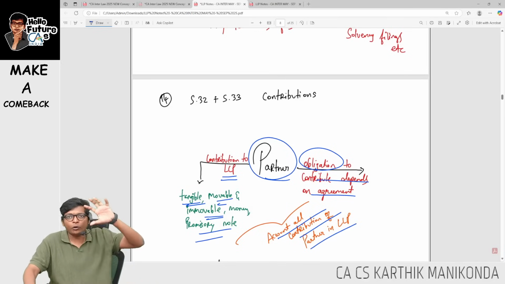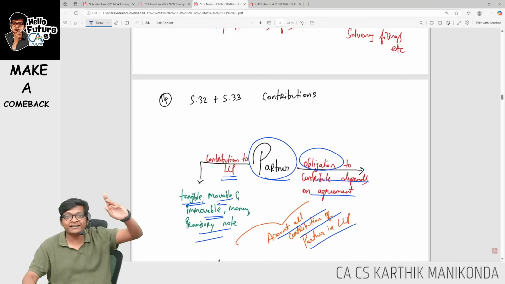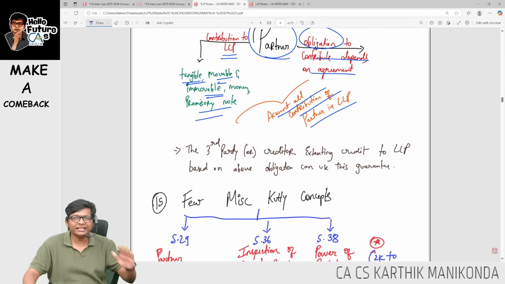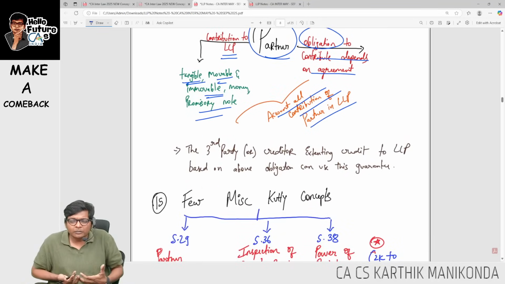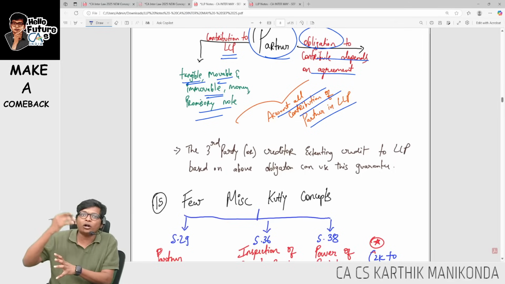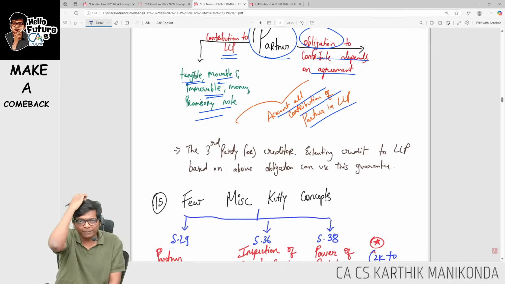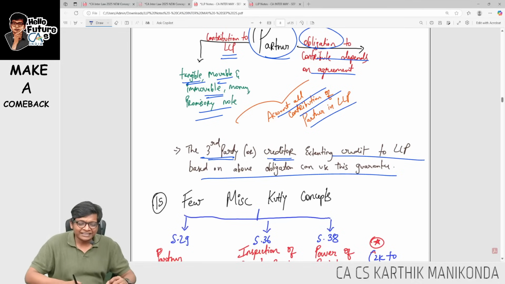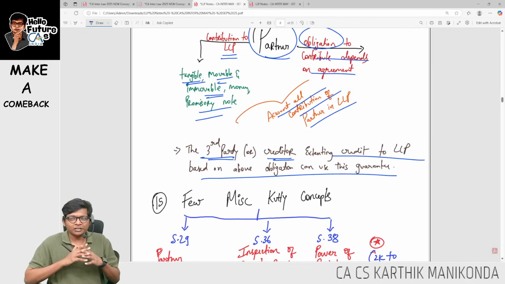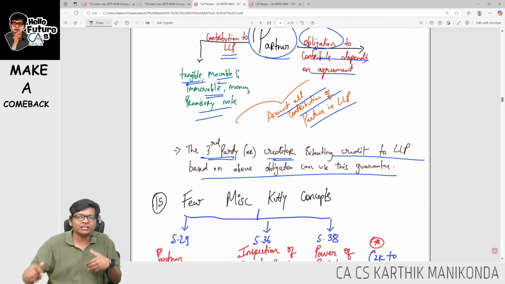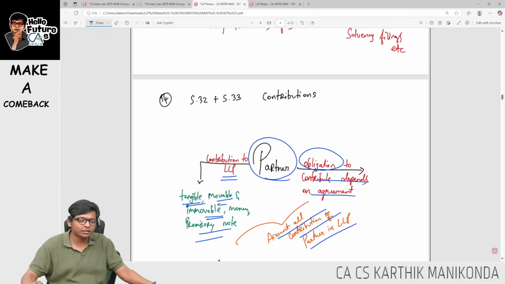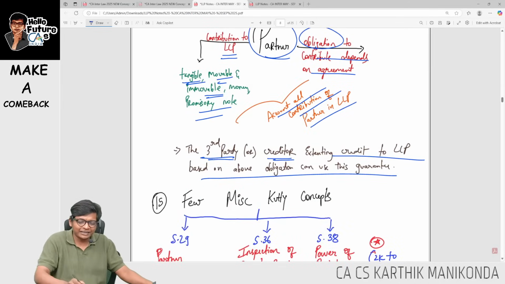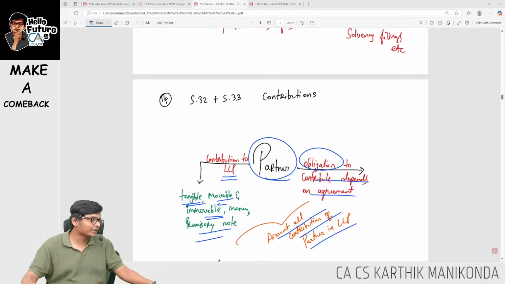Just as there is a capital account, whatever a member gave will come in the capital account. In an LLP, whatever a partner contributed will be shown as contribution by the partner to the LLP. A third party or creditor extending credit to the LLP based on the above obligation can use this guarantee. So a third party can rely on this contribution for security and proceed to give some guarantee or, let's say, any credit limit.